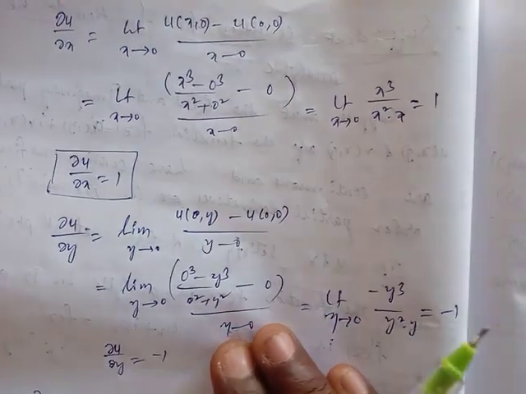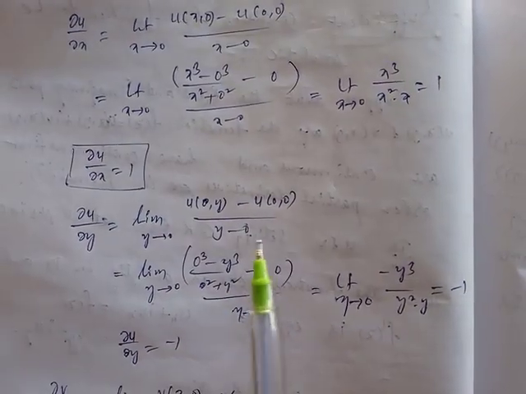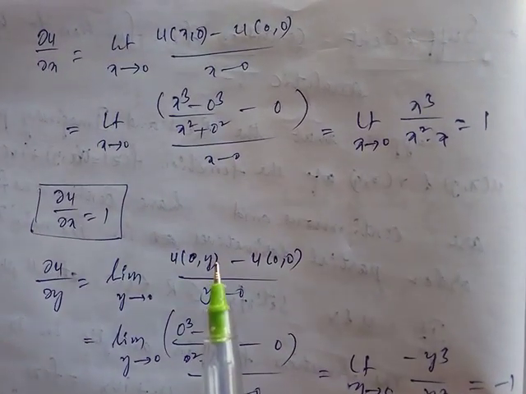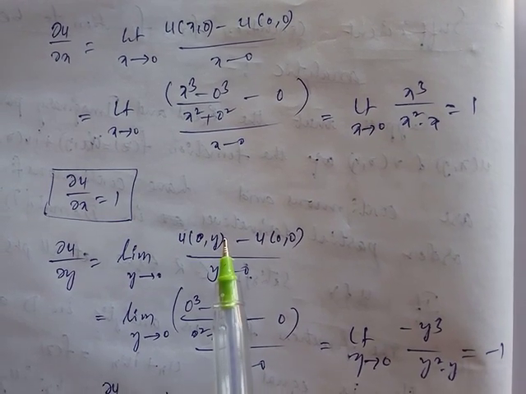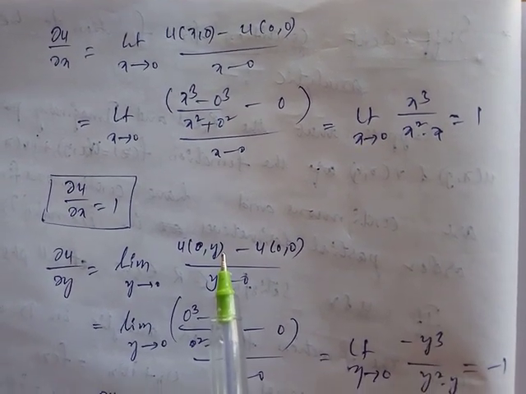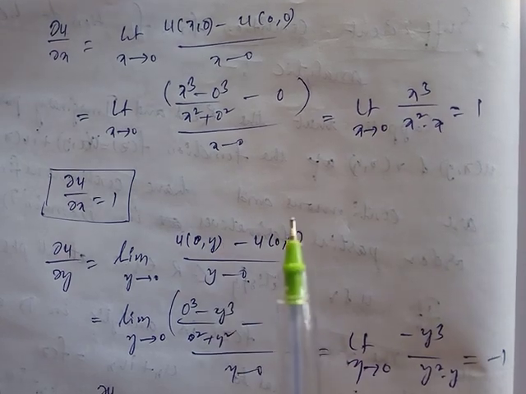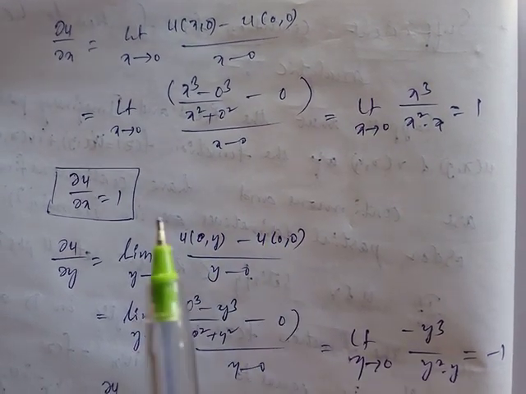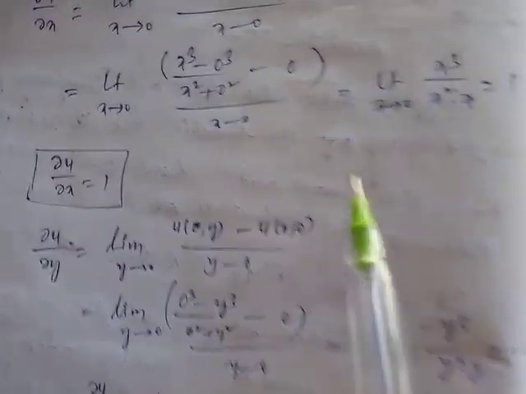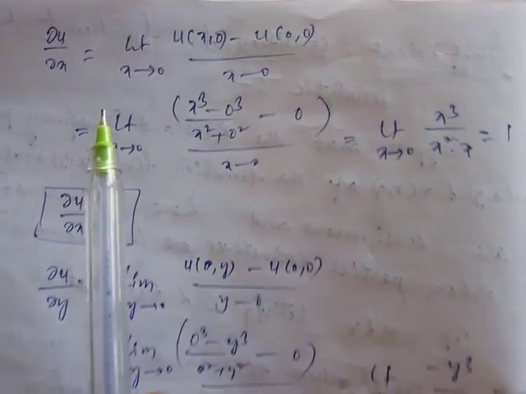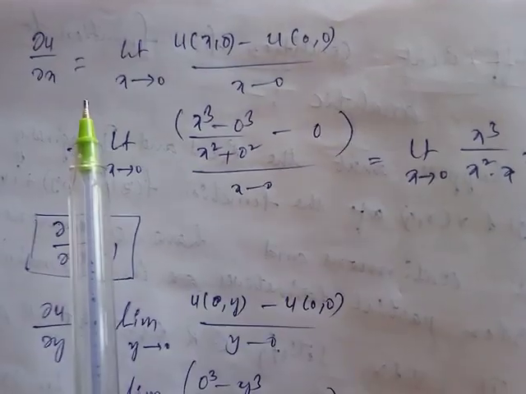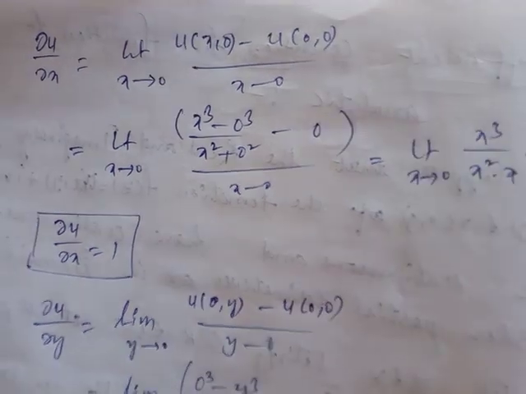What we have to show for the given function? The CR equations are satisfied, but f dash of 0 does not exist. The function is not differentiable at z equal to 0, but the CR equations are satisfied. Using the definition of differentiability, ∂u/∂x equal to